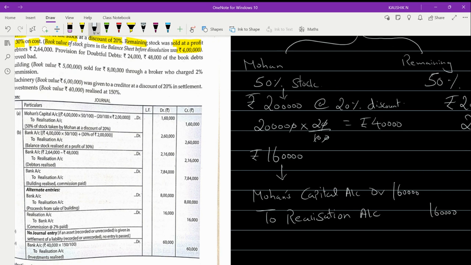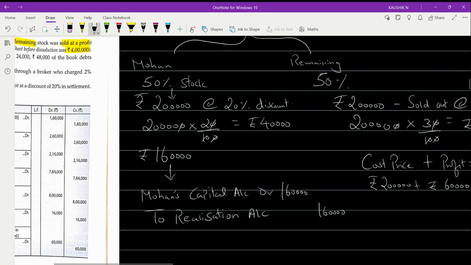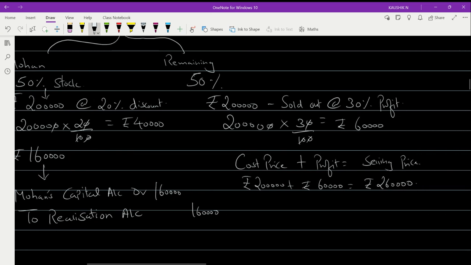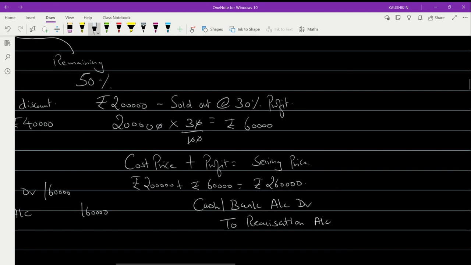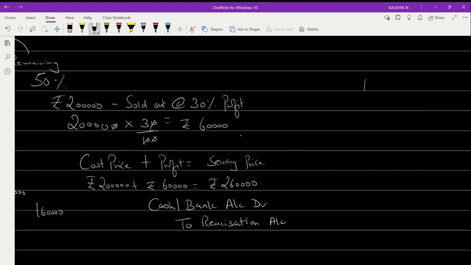And in the second case, it was sold out. So when you sell away the asset, you get cash out of the sale. So the entry will be: cash or bank account debited to realization account.